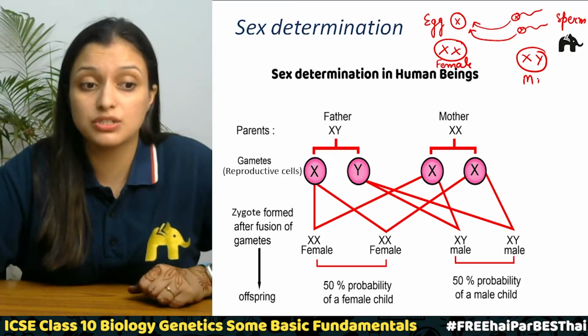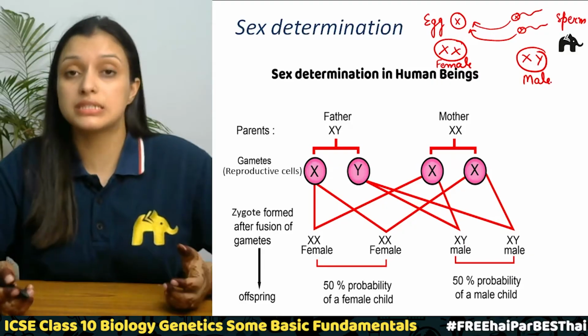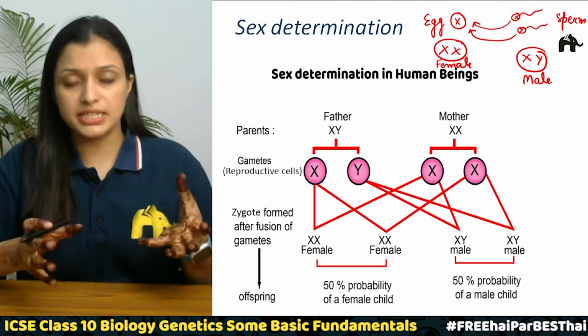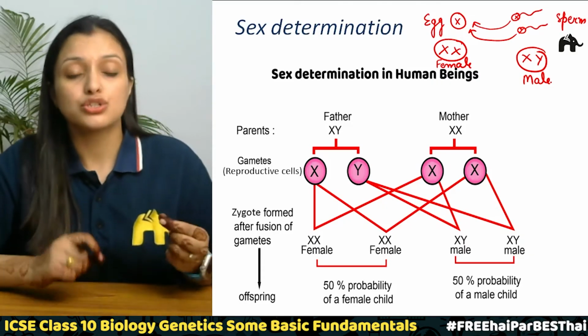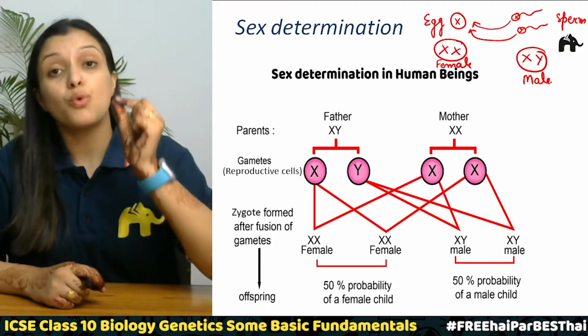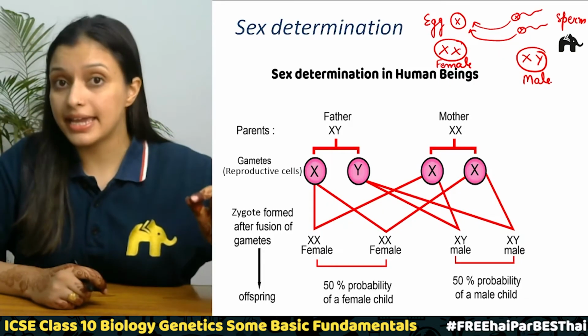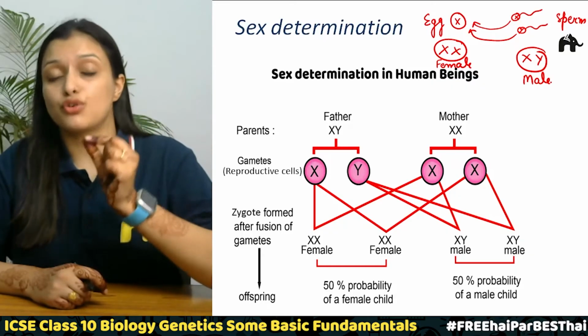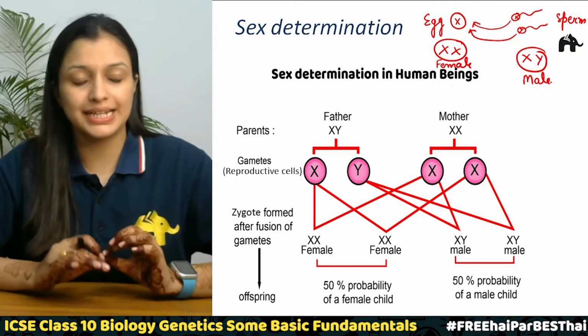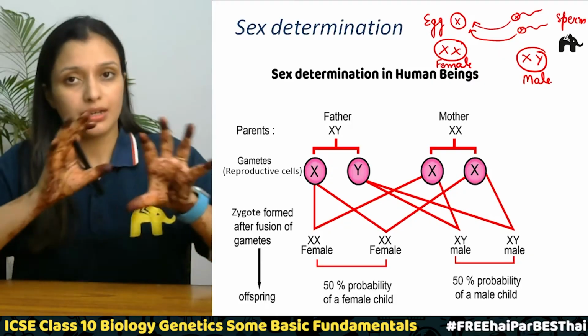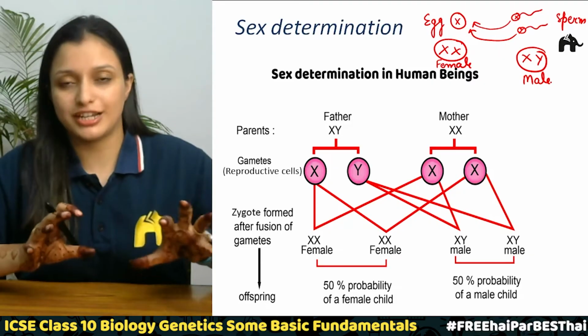So this means the child is going to be a male, like a son, right? So very simple and very clear, right? So this means what type of sperm, X or Y, fertilizes the egg will determine the sex of the child. Correct? Clear? So let us take a look using this flow chart, right?